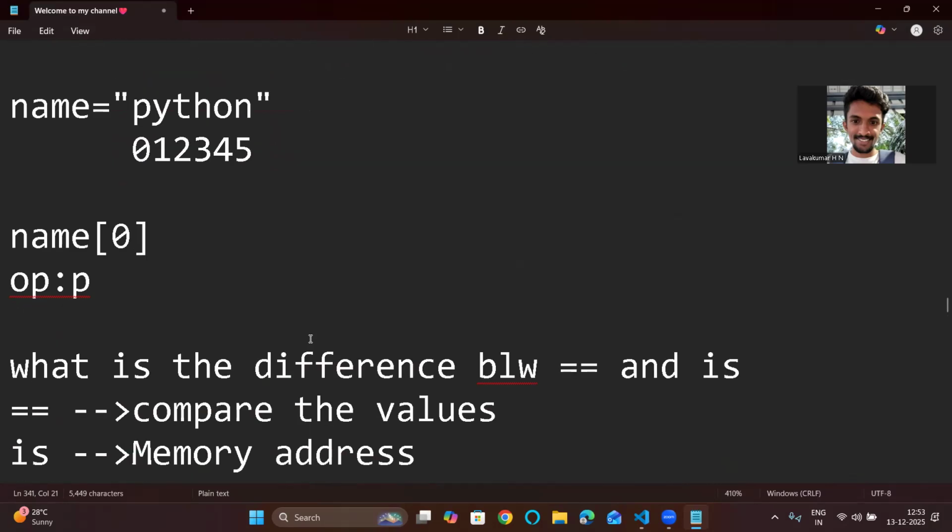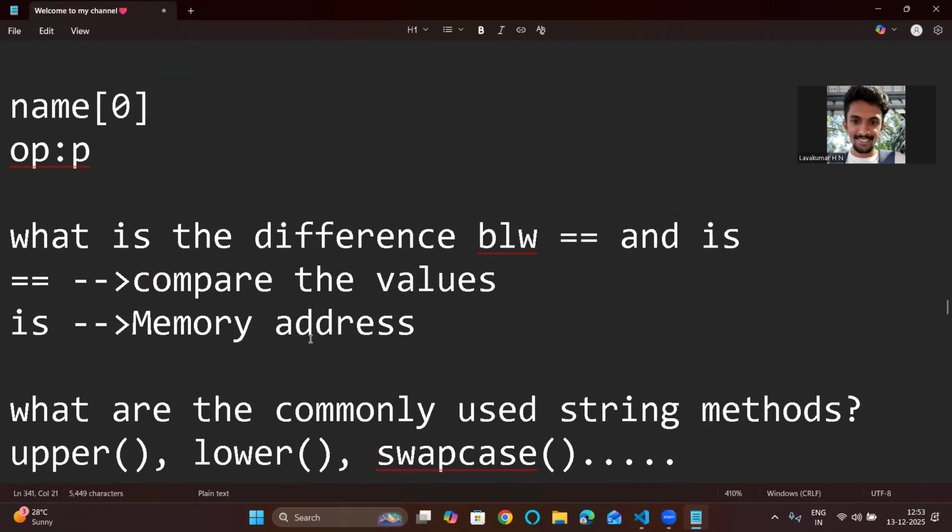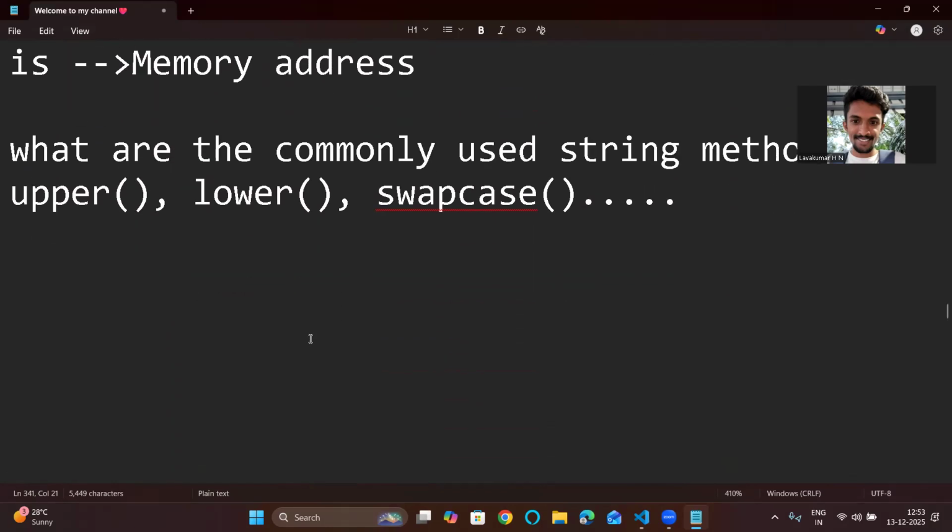There are some concepts you need to know, which are very helpful in solving problems or programs. Now, one more question. While explaining the methods, I was explaining about find and another method, index, right? So what is the difference they may ask?